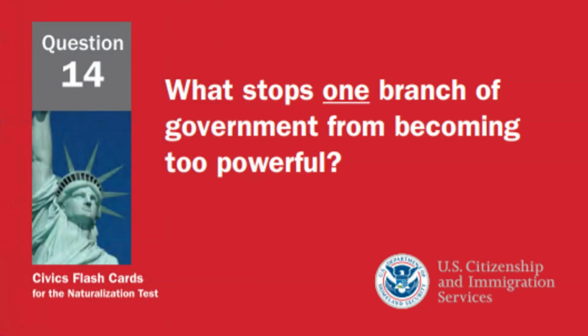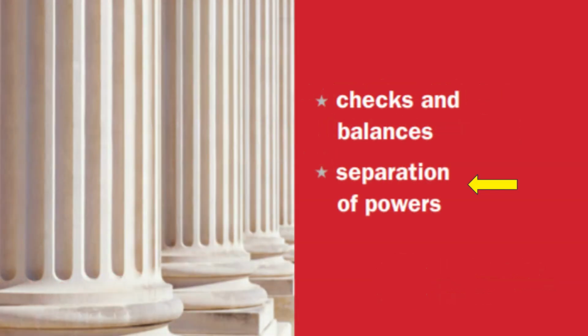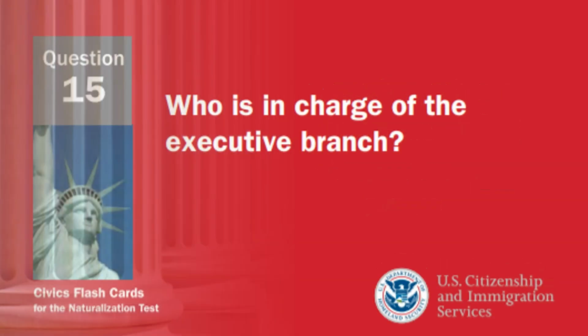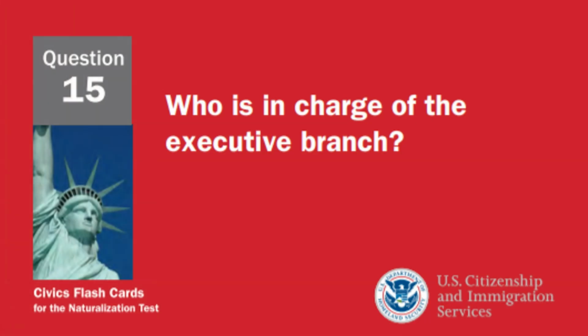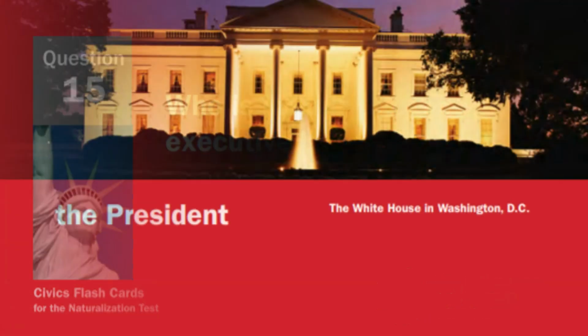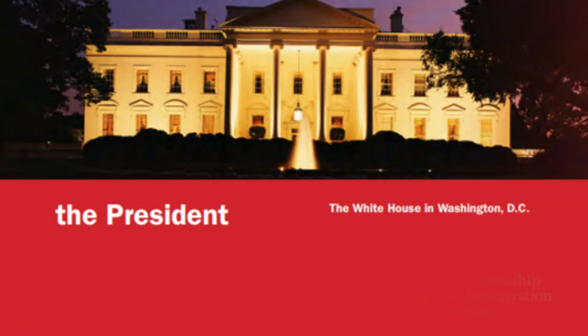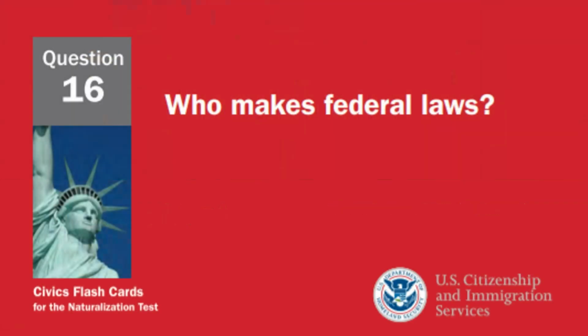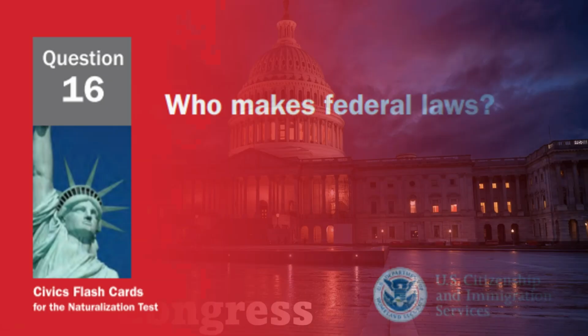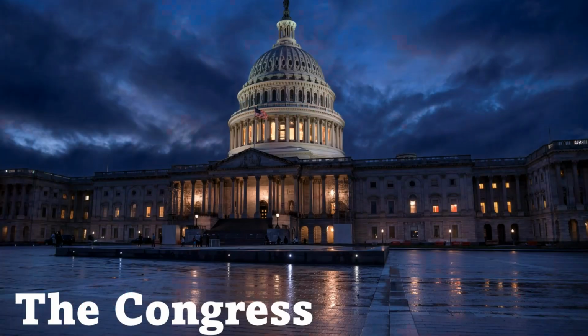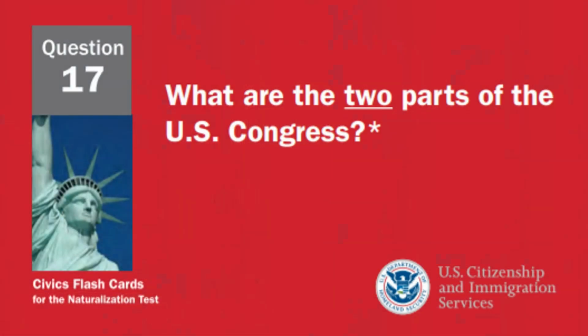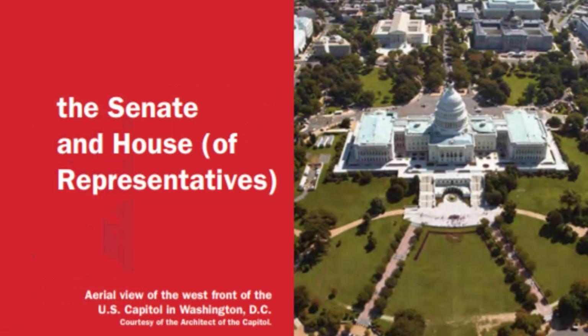What stops one branch of government from becoming too powerful? Separation of powers. Who is in charge of the executive branch? The President. Who makes federal laws? The Congress. What are the 2 parts of the U.S. Congress? The Senate and the House of Representatives.